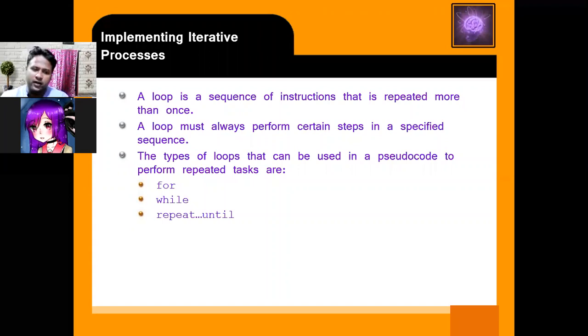So there are three types of looping we are using. Normally, looping is of two types. One is fixed loop, another is variable loop. And for applying the looping, we are using three looping constructs.